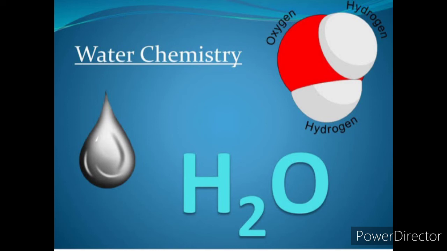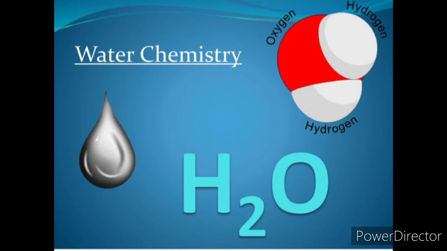So they have a cohesion property. What do you mean by cohesion? Water is attracted to another water, so they are sticking together. Many water molecules stick together by means of cohesion, and they form a lattice formation, like a network formation. So this is the chemistry of water.